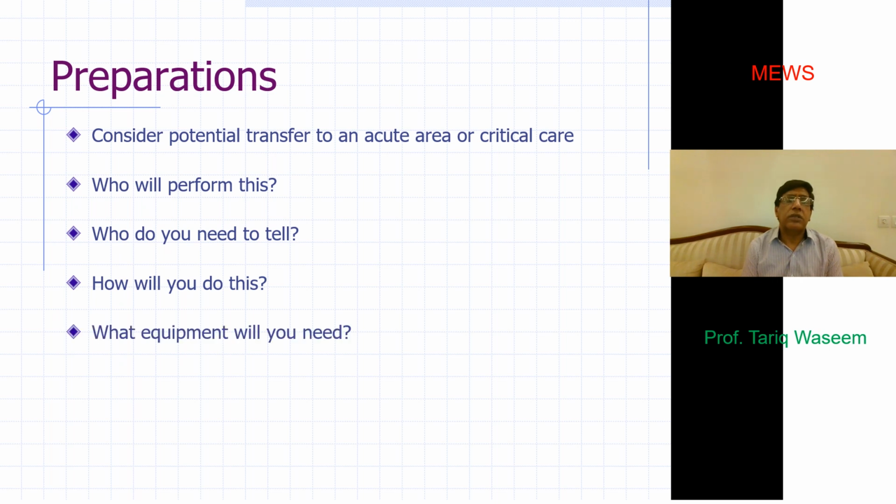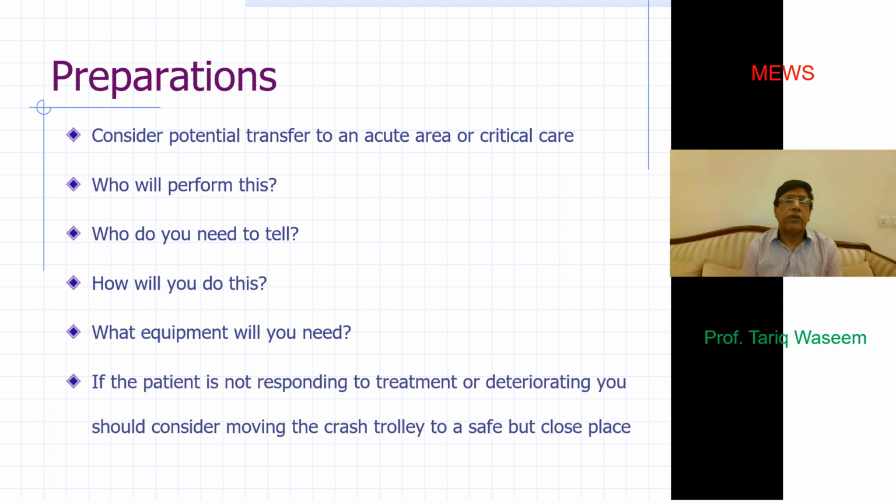How will you do this? You need equipment, of course. All you need is a BP apparatus and stethoscope, thermometer, and that's all. Sometimes, if your patient is catheterized, the measurement of that may be required. So equipment is not needed. Labs, the only thing which can add on to it, and which is important from the COVID point of view, is monitoring their oxygen saturation through a pulse oximeter, and we do have these pulse oximeters readily available on the floor.